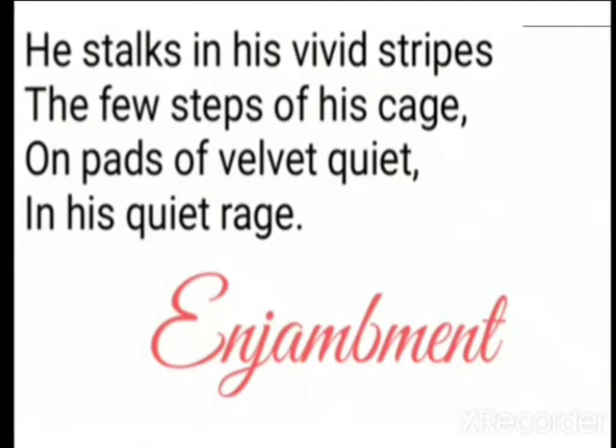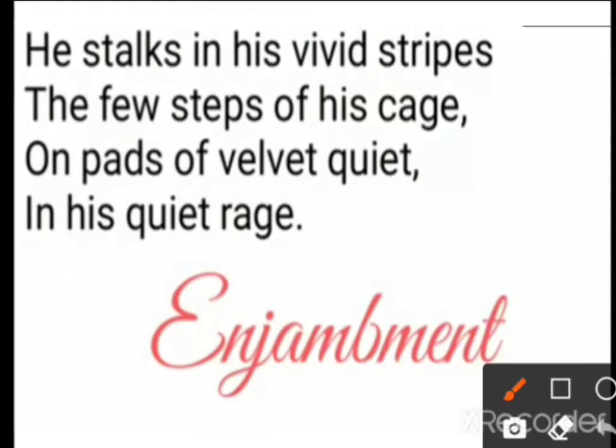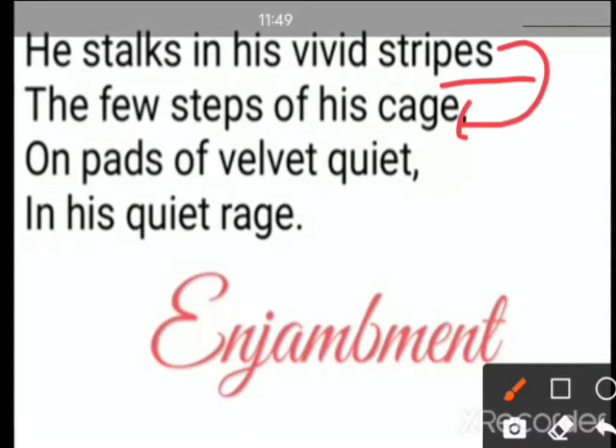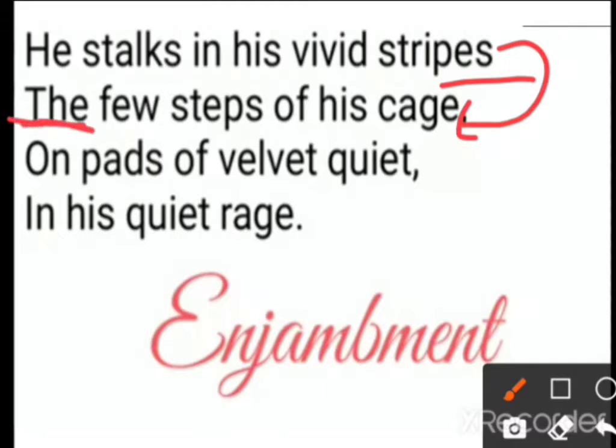Let's talk about the next poetic device. Here you can see that it is enjambment. Let's understand how. He stalks in his vivid strips. Here this line finishes without any punctuation mark, and the few steps of his cage. In this first and second line we can see enjambment, because the next line starts without any punctuation mark, and the next line has been started with a capital letter. Moreover, to get the proper meaning, he stalks in his vivid strips the few steps of his cage. So in these two lines the sentence is getting completed. That is why it is enjambment in the first and second line.